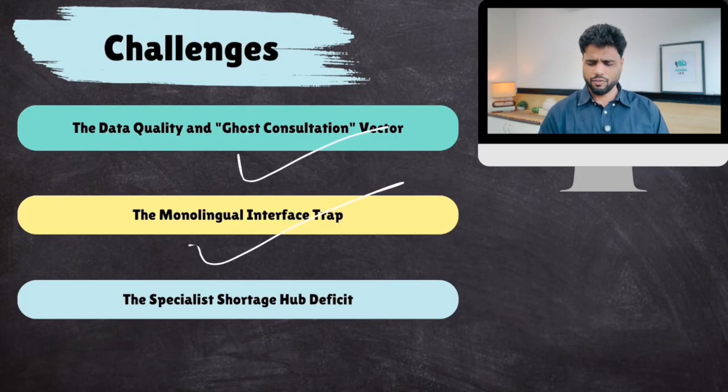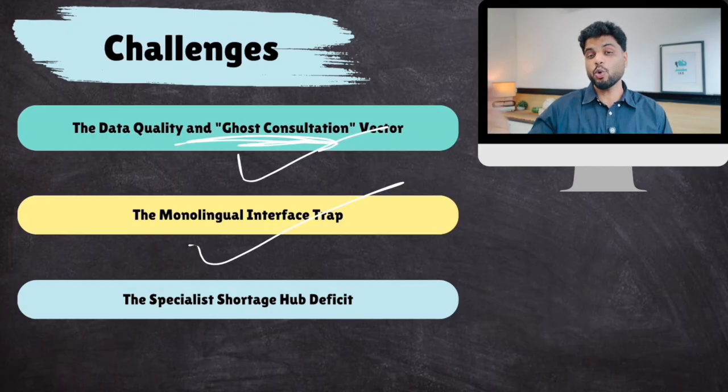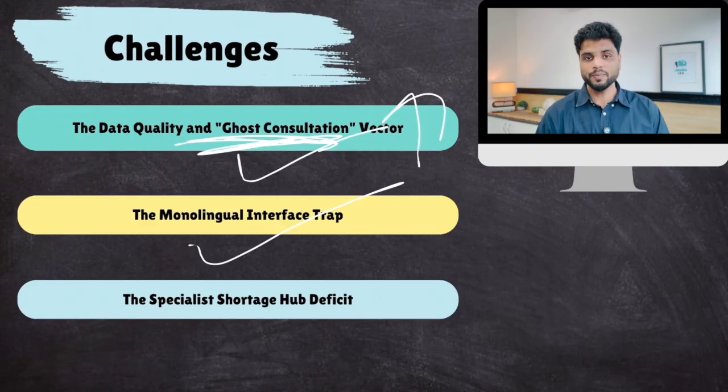Very easy. For example, many government doctors, for promotion, don't do many consultations, but they show that they have done a lot of consultations. Ghost consultation. This is a problem. To show that I have served so many people.